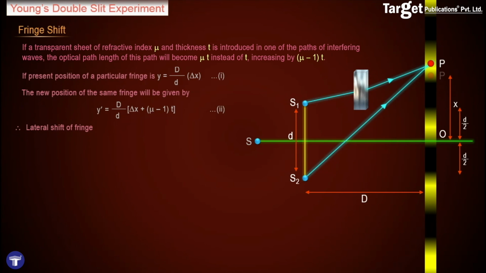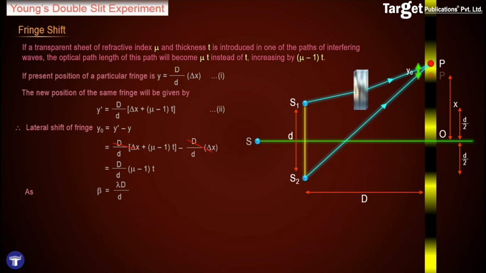So it is clear that mu minus 1 t is the additional path difference introduced by this transparent sheet that we have placed after S1. Thus, the shift in the fringe will be given by y dash minus y, that is given by subtracting 1 from 2, and we get that the lateral shift of the fringe is given by y naught is equal to capital D upon small d into mu minus 1 into t.